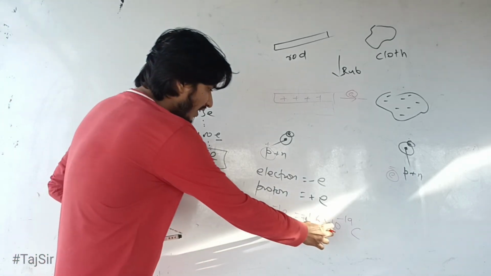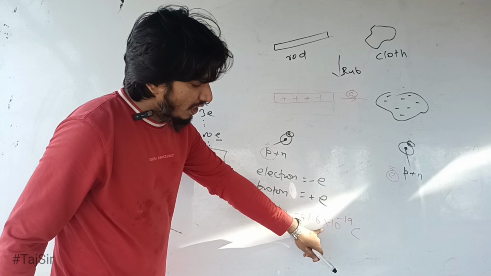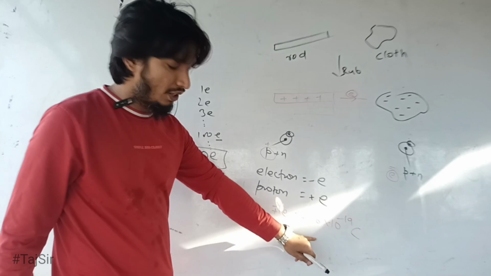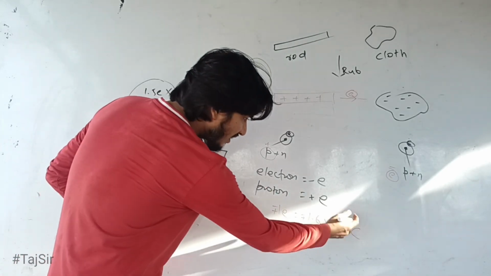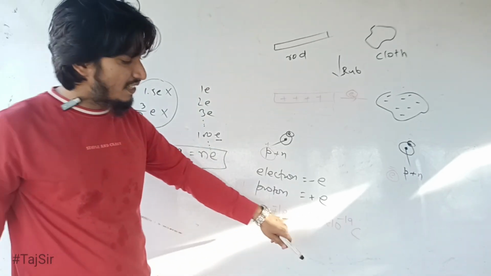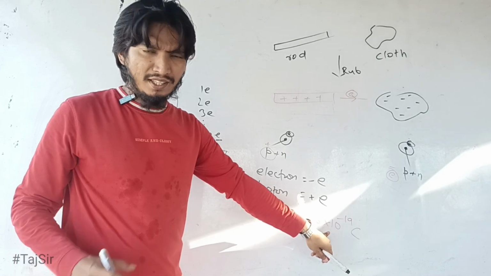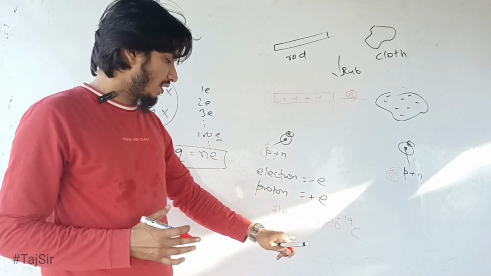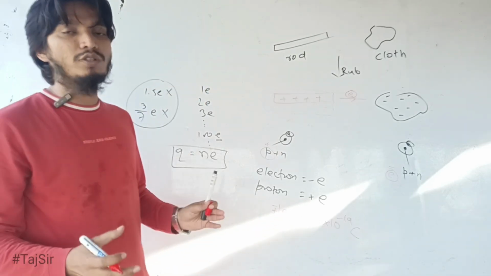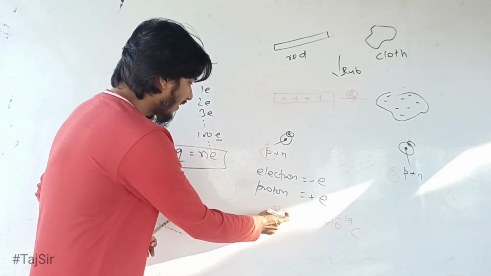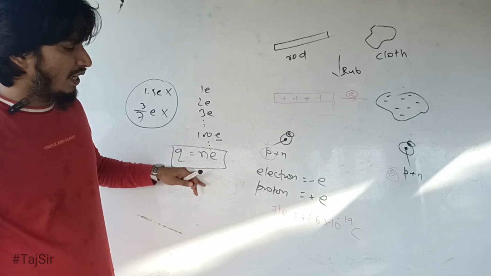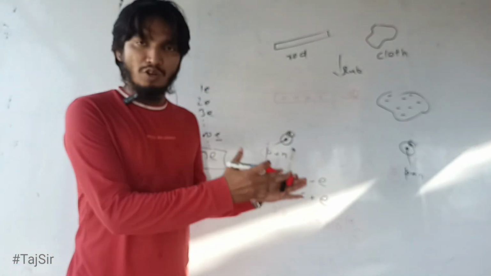Here, this is the least amount of charge that can occur, and this cannot be further divided into any smaller amount, and this is being shown as E, and in this expression this E represents this much charge in coulombs, and there must not be any doubt about this. Whenever we need to calculate the absolute value in coulombs, just put the value of E as 1.6 into 10 to the power minus 19, and you will get the whole amount of charge present on that body.